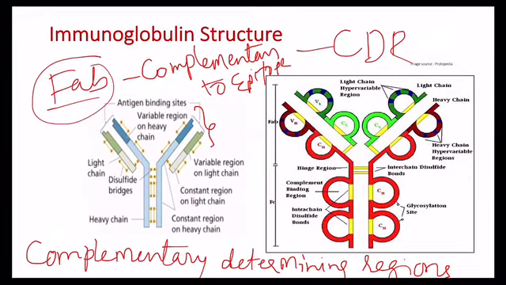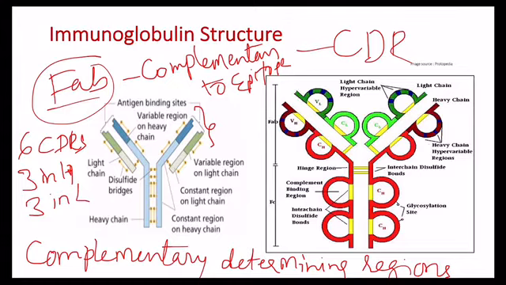Each FAB fragment has 6 CDRs, 3 in the heavy chain and 3 in the light chain. The framework region acts as a support to the 6 complementarity determining region loops. These CDRs form the specificity exhibited by the antibodies.